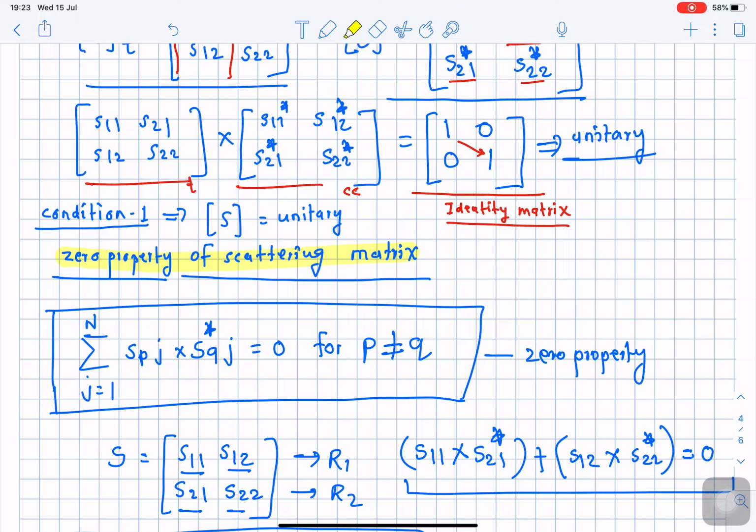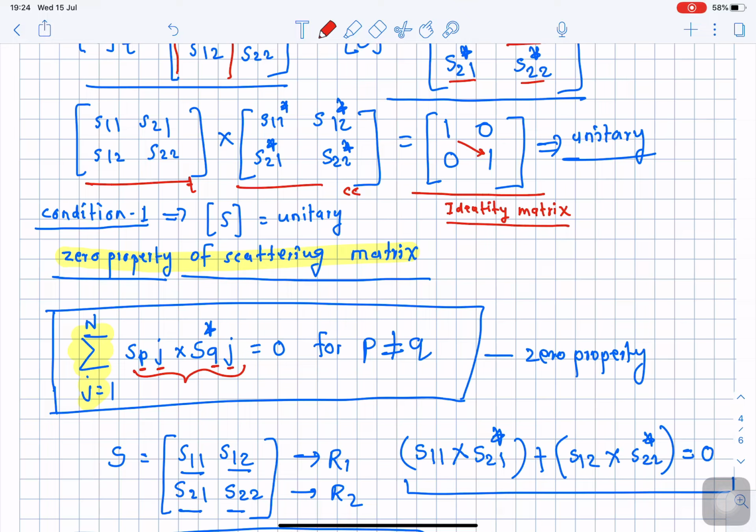So if the sum of product of, see, what is this symbol? This symbol is a summation symbol. Sum of product. So this is a product, where P and Q are the different rows and J stands for column.